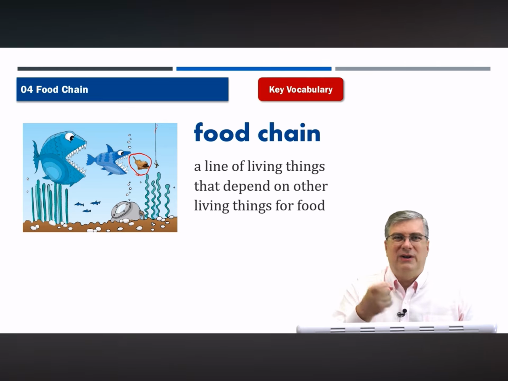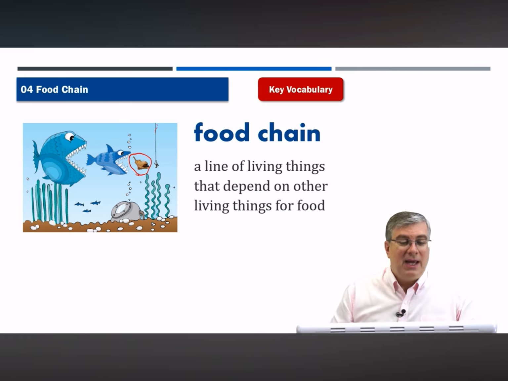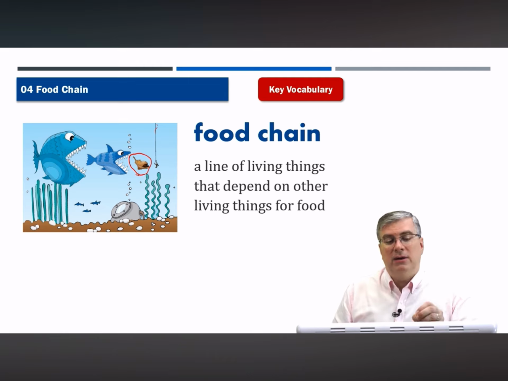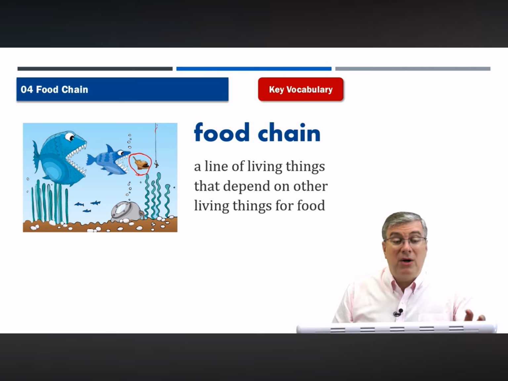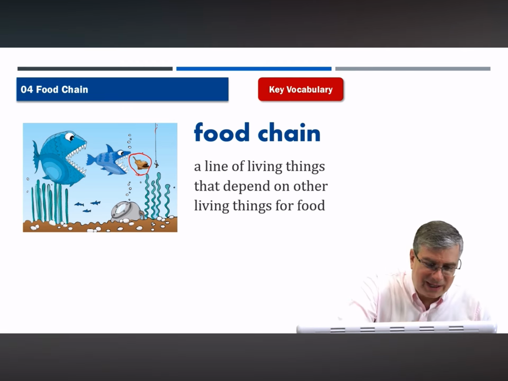So a worm, of course, is very small and not very strong. It's a very weak animal, so it's on the bottom of the food chain. And then, of course, a fish will come and eat the worm, and then a bigger fish will come and eat the smaller fish. So the bigger fish are on the higher end of the food chain. But what in the world is this thing that I circled here?